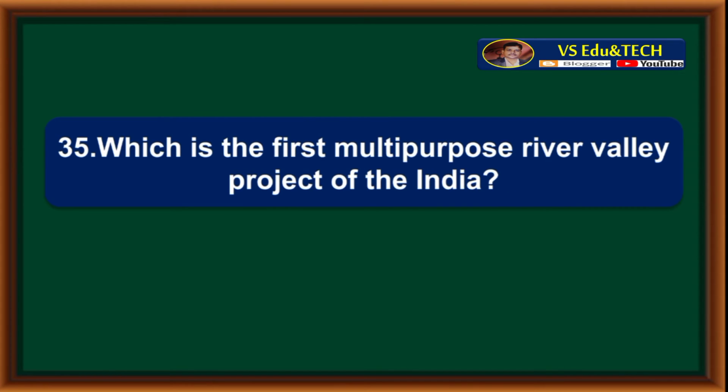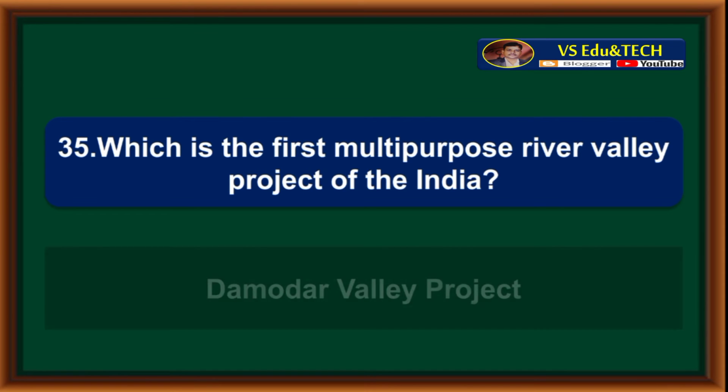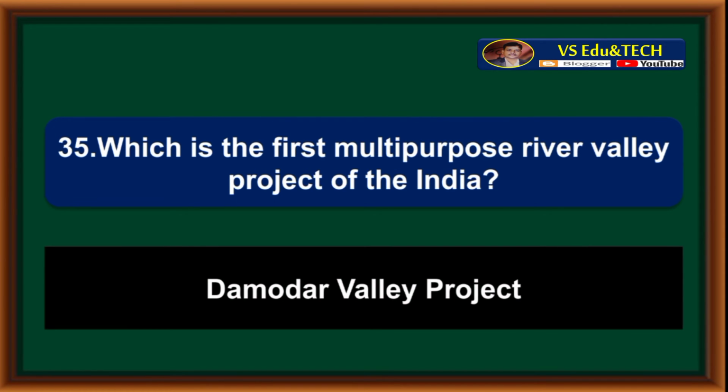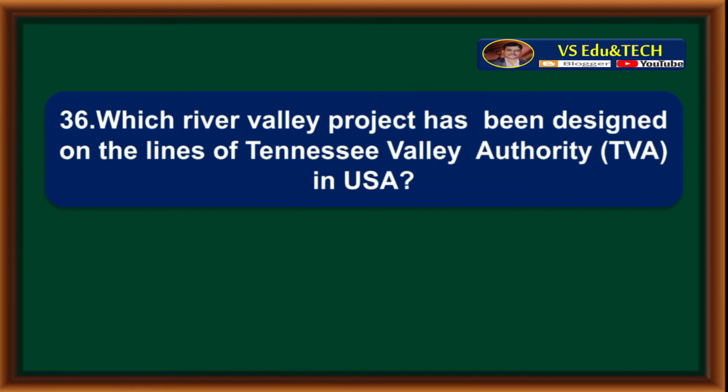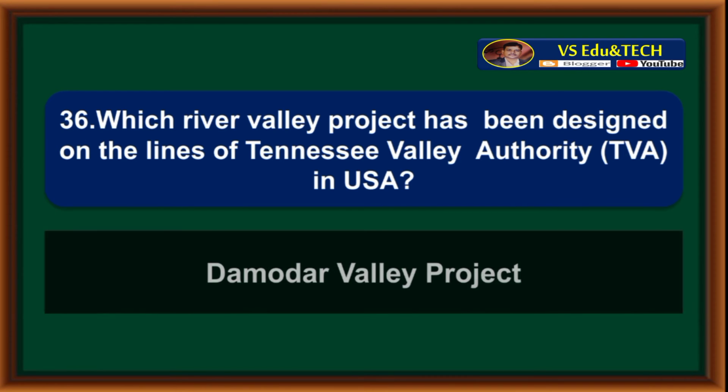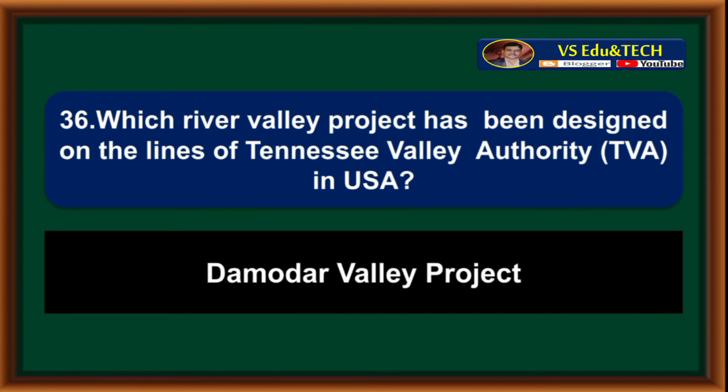Which is the first multipurpose river valley project of India? Damodar Valley Project. Which river valley project has been designed on the lines of Tennessee Valley Authority, TVA, in USA? Damodar Valley Project.